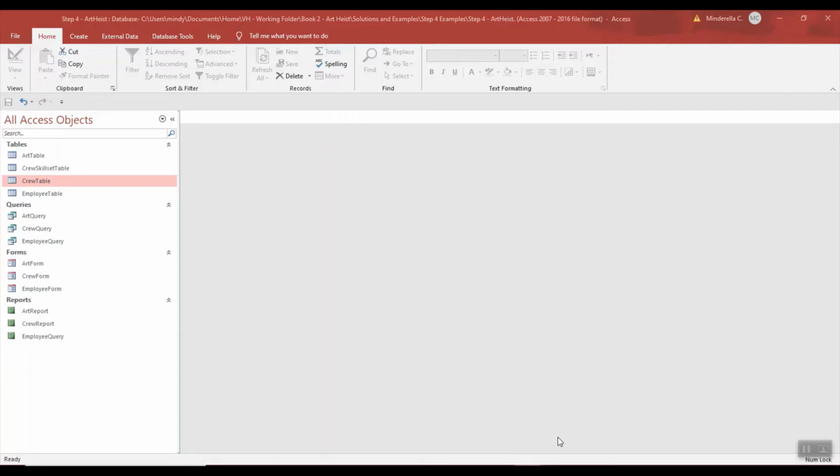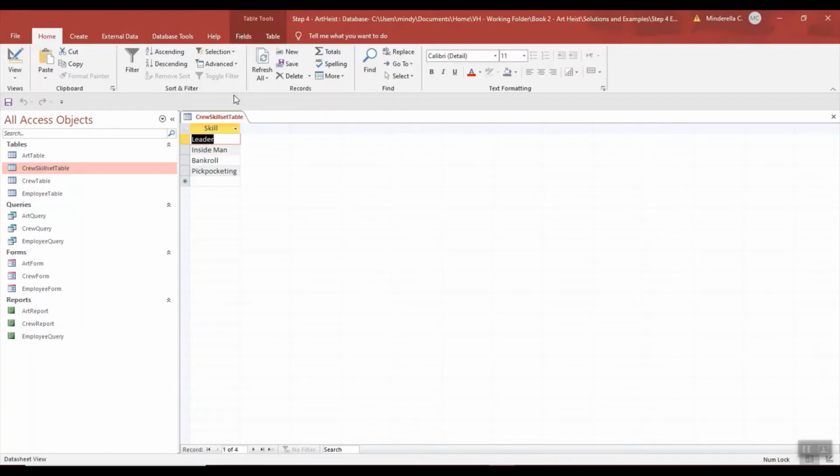This video is on how to add a combo box in Access. Right now I'm in the Art Heist database, and over here you can see the objects, and there are two tables I'm interested in. The crew table, that's where I'm going to add a combo box, and the crew skill set table, and that's the information I'm going to pull.